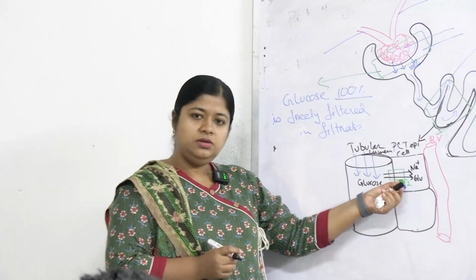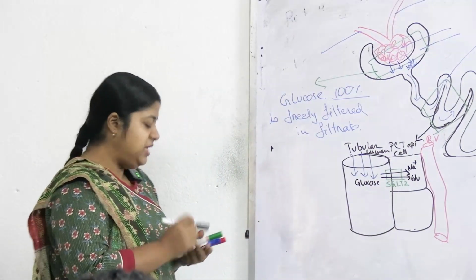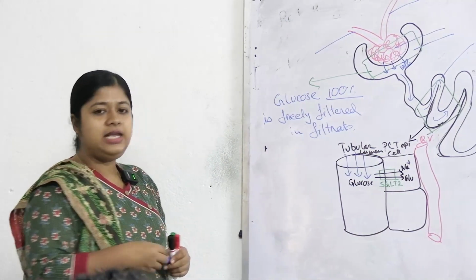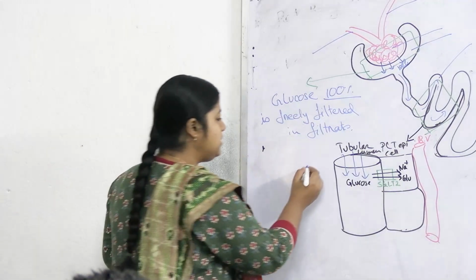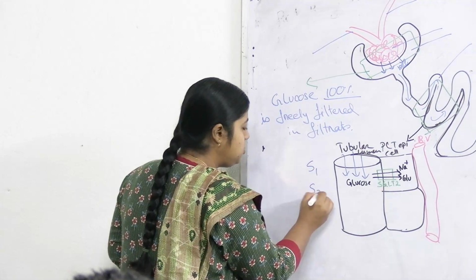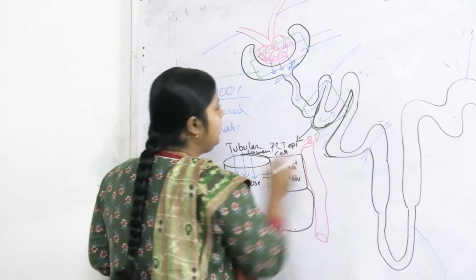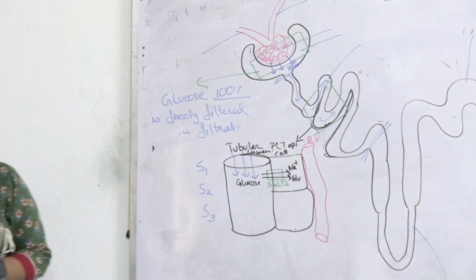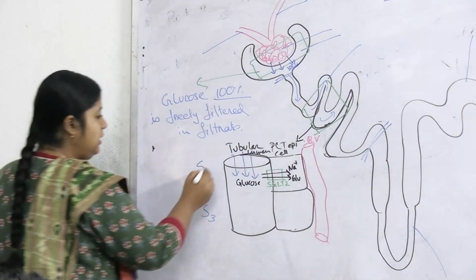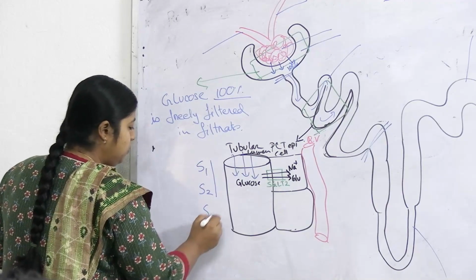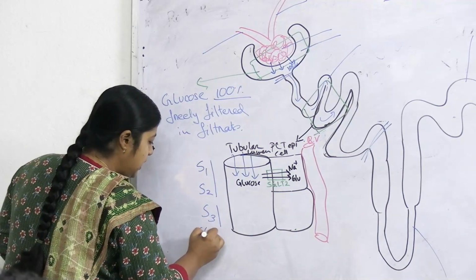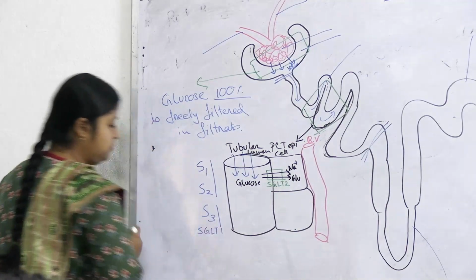SGLT2, right? So the PCT can be divided into three segments: S1, S2, S3. From here to here it can be divided into three parts. S1 and S2 contain SGLT2, whereas S3 contains SGLT1.